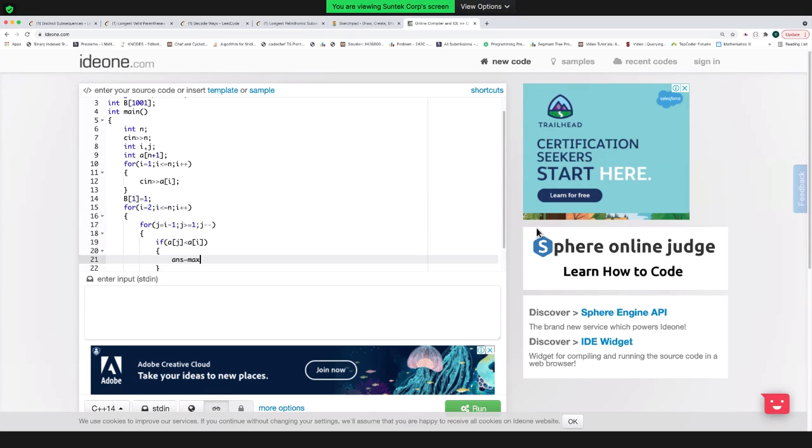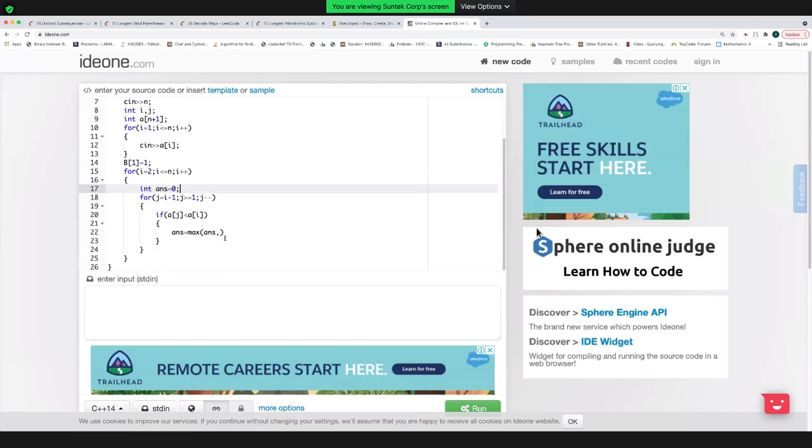You can take the maximum of what was the answer for d of j, and add a one because I can add it.